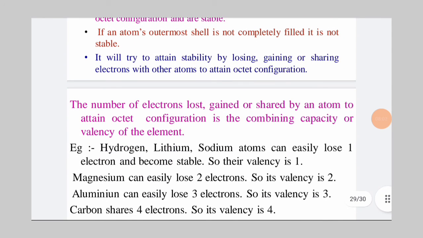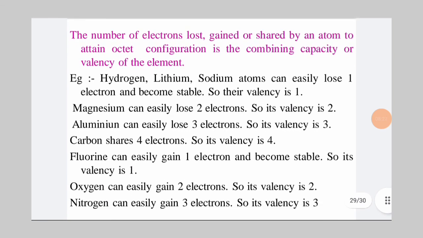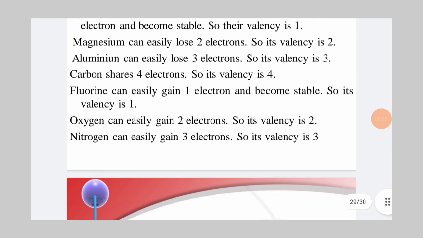The number of electrons lost, gained or shared by an atom to attain the octet configuration is the combining capacity, or the valency, of the element. For example, elements like hydrogen, lithium and sodium can easily lose one electron and become stable, so their valency is 1. Magnesium can easily lose 2 electrons, so its valency is 2. Aluminium loses 3 electrons, so its valency is 3. Carbon can share 4 electrons, so its valency is 4.